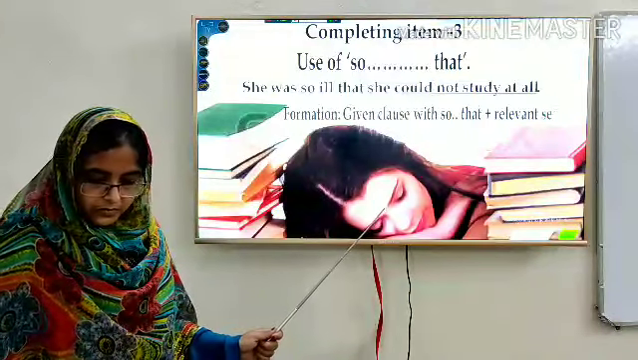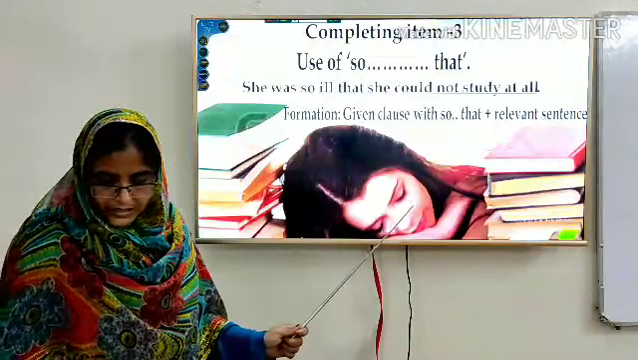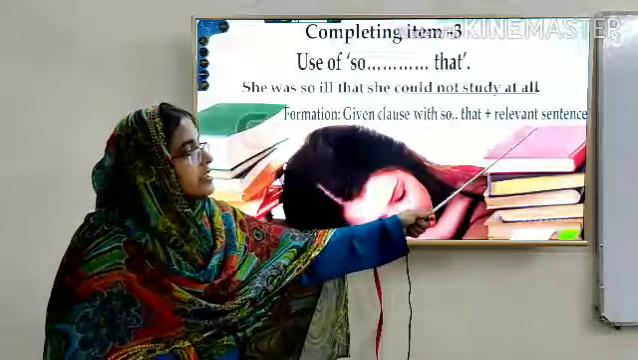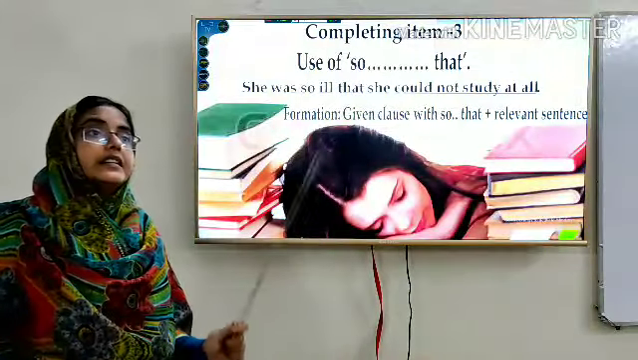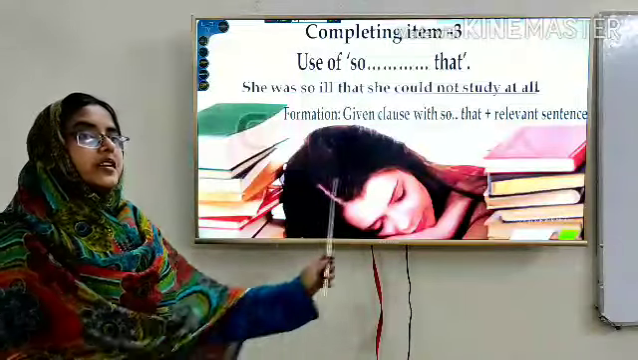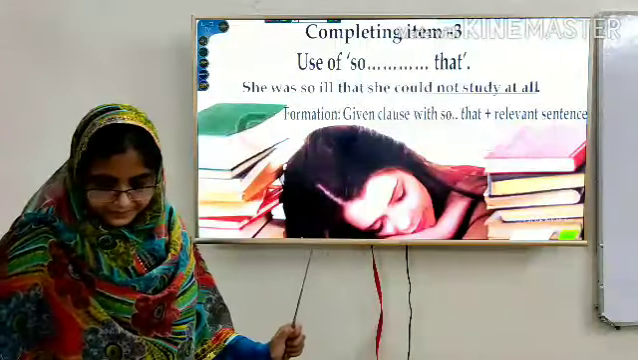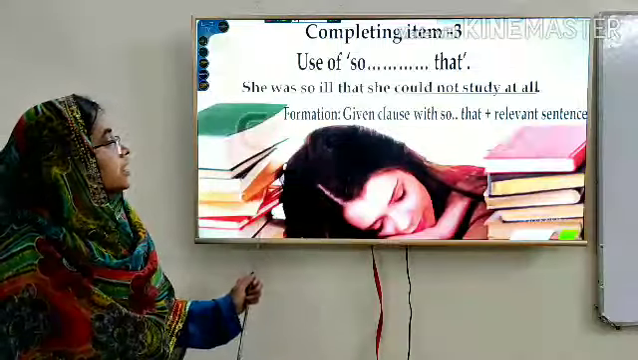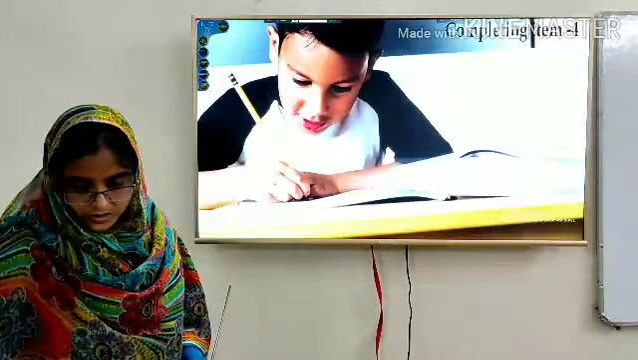So here are some more sentences. So that plus a relevant sentence. You should keep in mind that whenever you complete the sentence, the rest of it must be relevant to the given part. Let us do something.